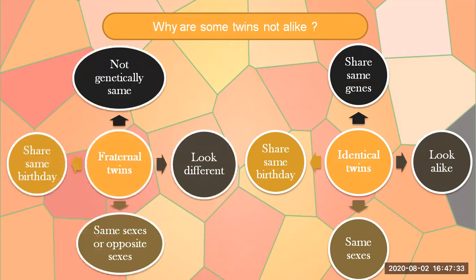Second type, fraternal twins. They also share a birthday on the same day, but they are not genetically the same. They often look different and they might have the same sex or opposite sex, which means they might be a girl and a girl, a boy and a boy, or a girl and a boy twin.